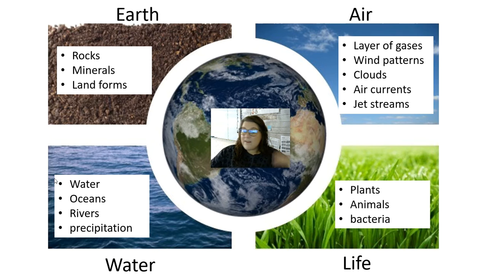When it comes to life, this one should be the easiest because you've looked at plants and animals in key characteristics, you've looked at producers, you've looked at consumers. So a lot of this information, when it comes to the biosphere, you may have already researched it, and now you're putting it in a new place, thinking of it from a different perspective. So this is what kind of sums up in simpler terms what our spheres of the earth are.